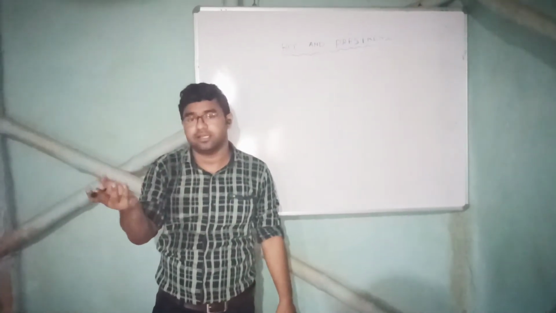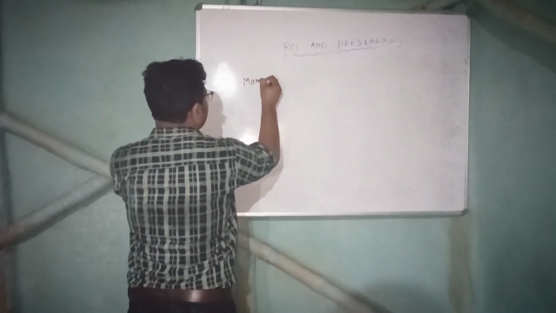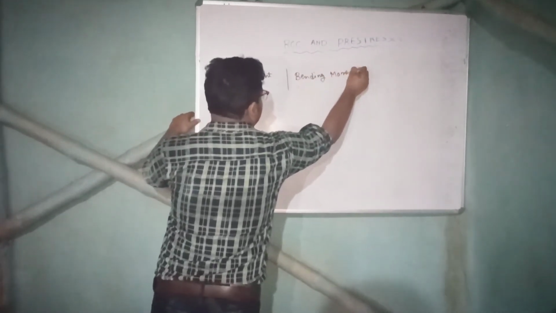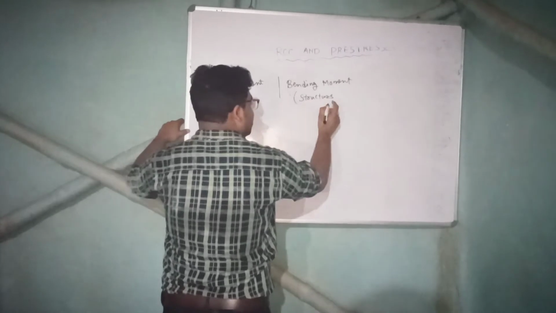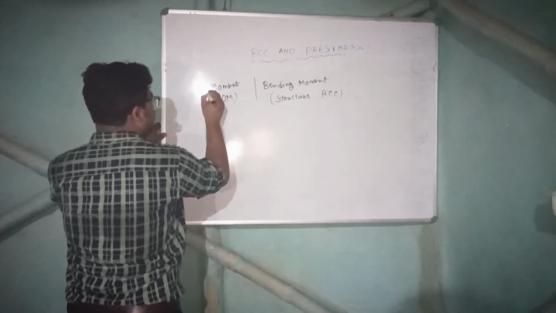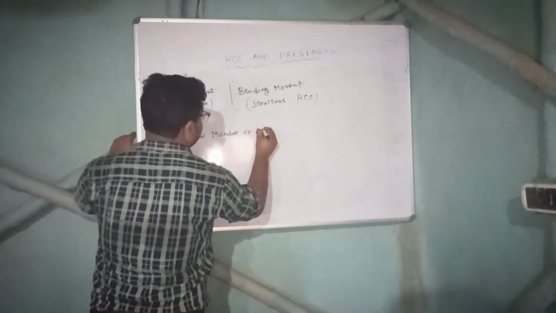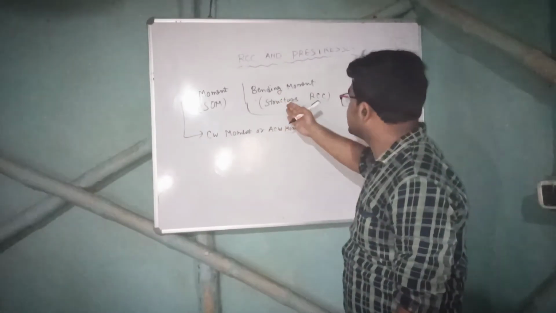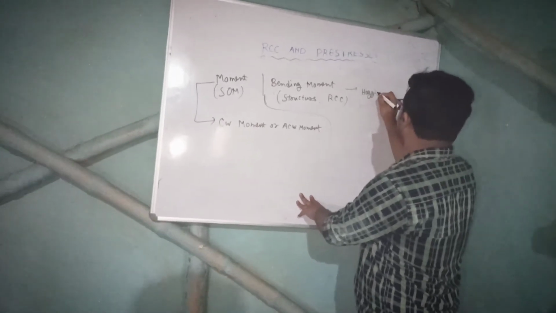There is mainly structural engineering or RCC. There is reinforced concrete. So there can be moment or bending moment. Bending moment. This is the concept of structures. The same thing, but the name is different. Structure or RCC. But this is the concept of strength of material. Here we define moment as clockwise moment or anti-clockwise moment. But when we define moment in case of structures of RCC, we define that bending moment as hogging or sagging.